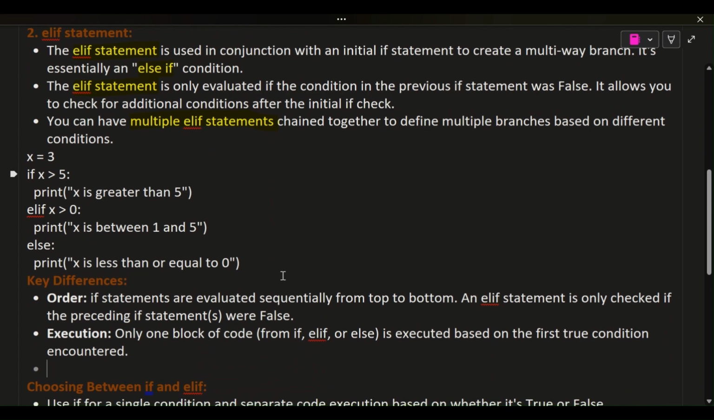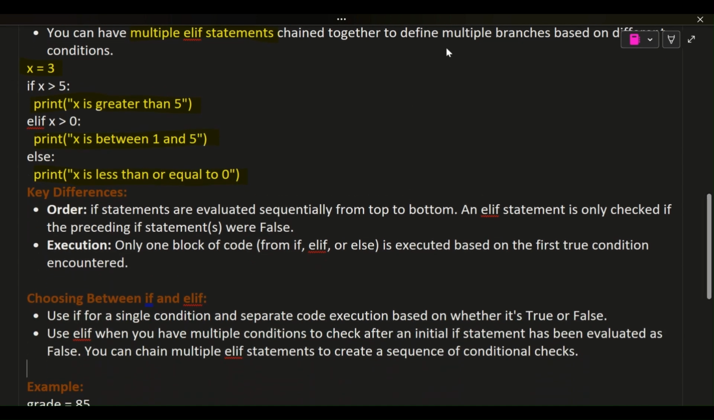Python. x = 3. if x > 5: print("x is greater than 5") elif x > 0: print("x is between 1 and 5") else: print("x is less than or equal to 0").